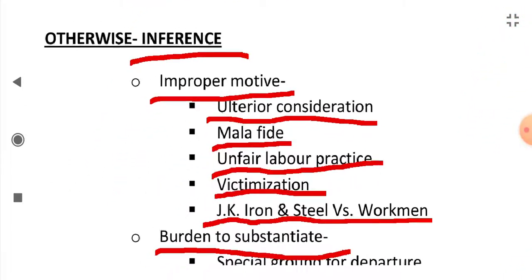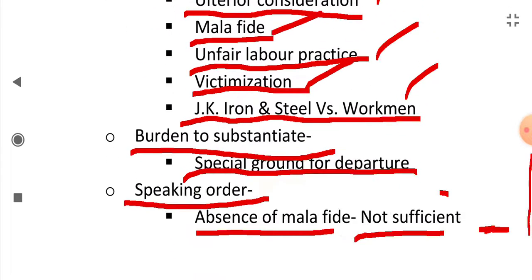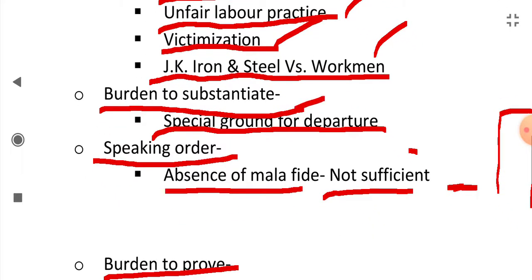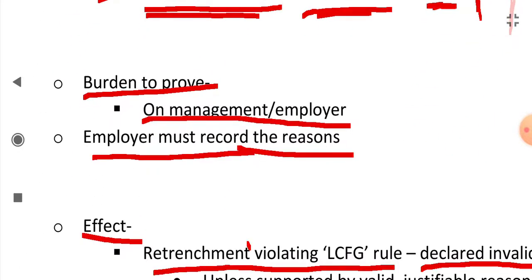justifiable reasons, bona fide. If they are not valid or justifiable or bona fide, then it will be inferred that the motive was improper, there were ulterior considerations, it was mala fide, it comes under unfair labor practice, it is victimization of the workman. It was said in JK Iron and Steel versus Workman, the burden is to substantiate that there must be a special ground for the departure. It must be a speaking order. Merely saying that we deviated from the rule, and there was absence of mala fide, is not sufficient. There must be proper reasons stated.